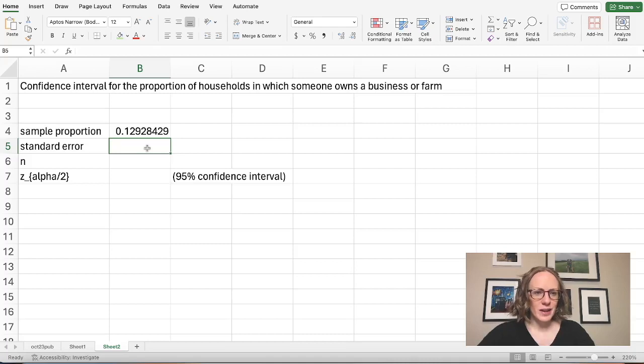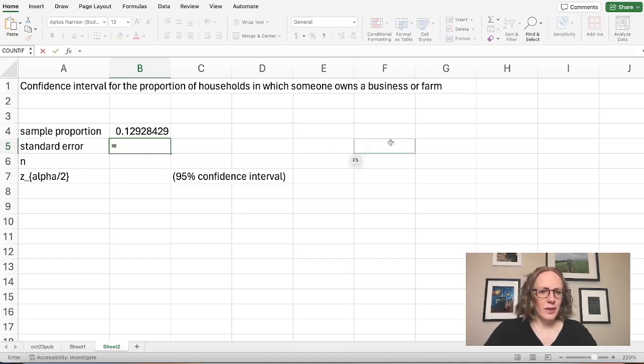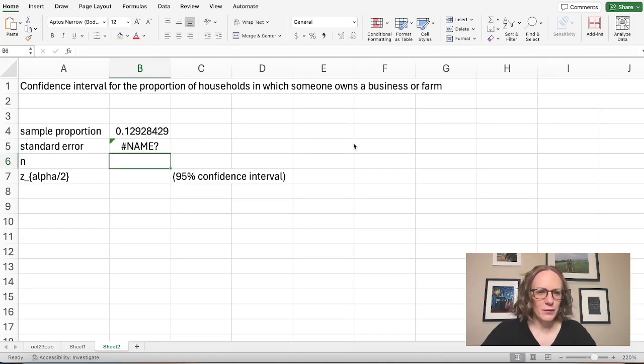Next, we want our standard error. So here, for proportions, standard error is the square root of our sample proportion times 1 minus our sample proportion, divided by n. Well, we haven't found n yet, so this is going to give me an error. So I'm just going to leave it here for now.